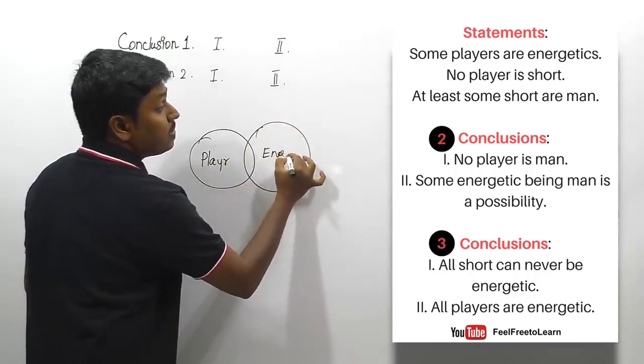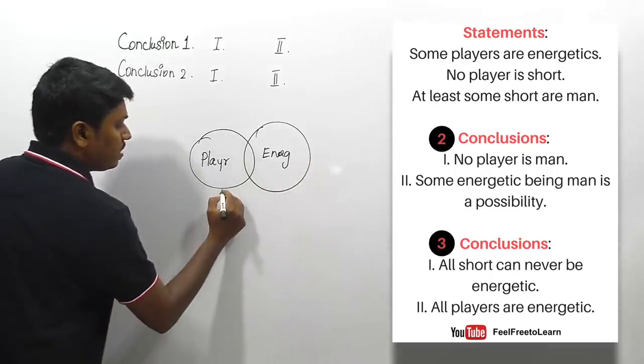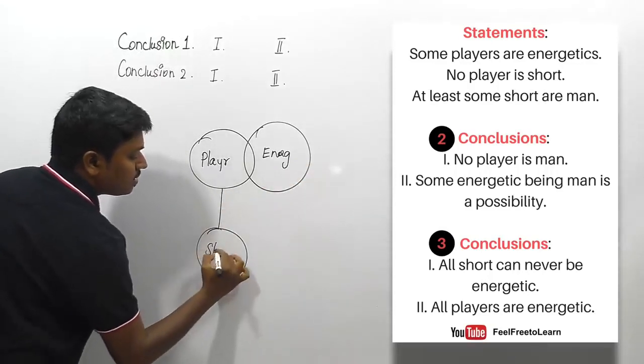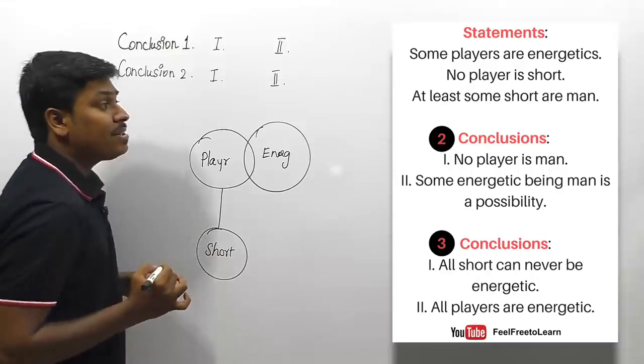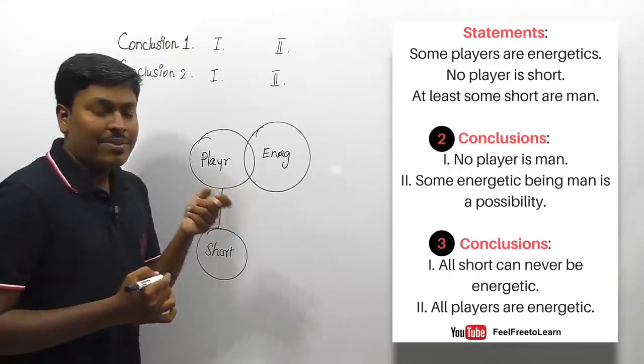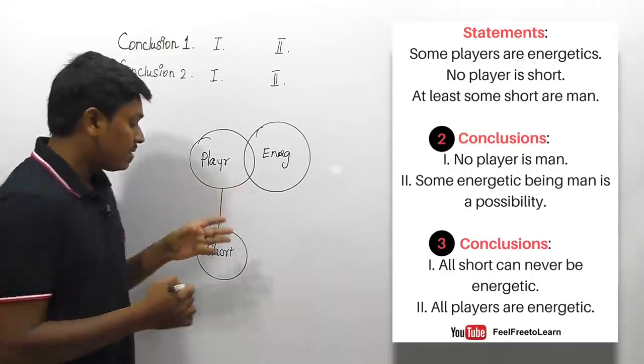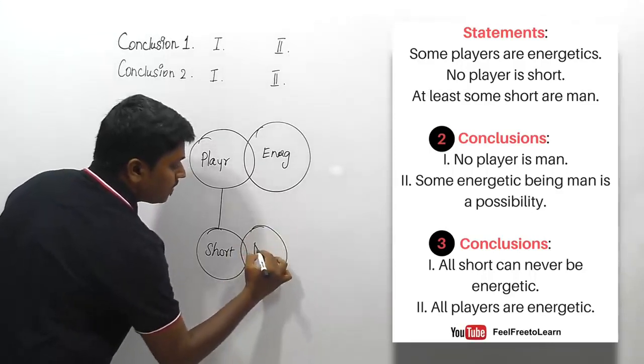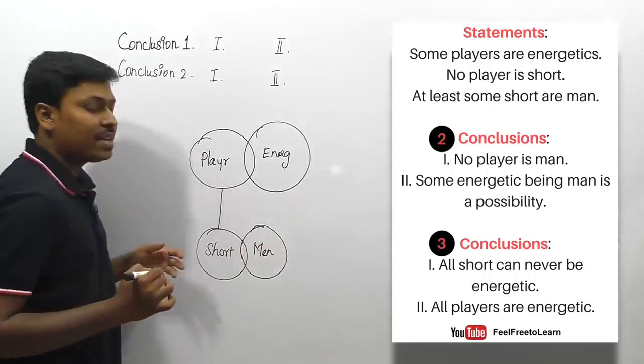The second statement is: no player is short. And the third statement is: at least some short are men. Friends, the meaning of at least some is some, right? So some short are men. So friends, finally we have drawn the Venn diagram for the given statements.